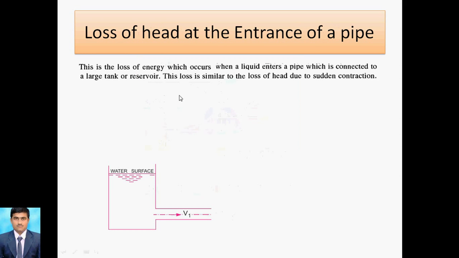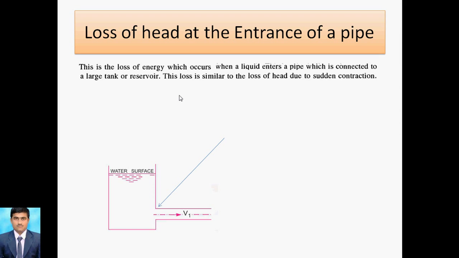Then next we will discuss the loss of head at the entrance of a pipe. We already discussed when the liquid enters a pipe which is connected to a large tank. This occurs at the entrance of a pipe, because water is stored in the tank and then it should be delivered to the other side, that is, it should enter into the pipe. So this is similar to loss of head due to contraction, but it is considered as an entrance loss.